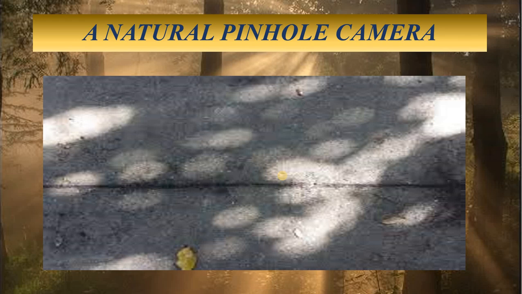Why? Because the small holes between the cluster of leaves, suppose the small distance between two leaves, act as a pinhole, and the light coming from the sun passes through this natural pinhole to form bright circular images of the sun on the ground below the shady tree. So in this case the sun is the object, right? Tiny gaps between the leaves act as a pinhole, and the ground, here this is the street, acts as a screen.